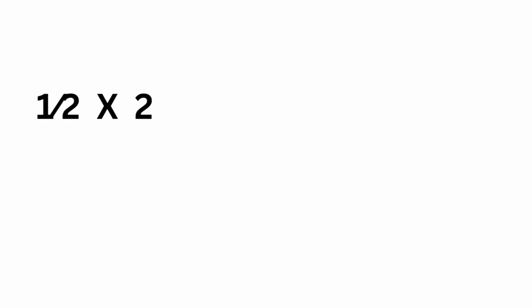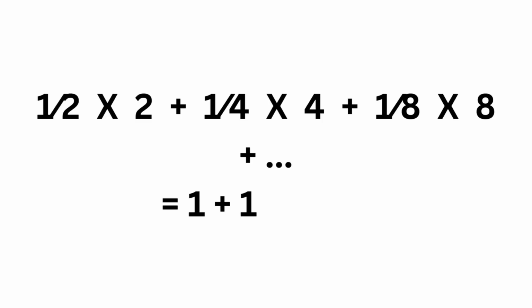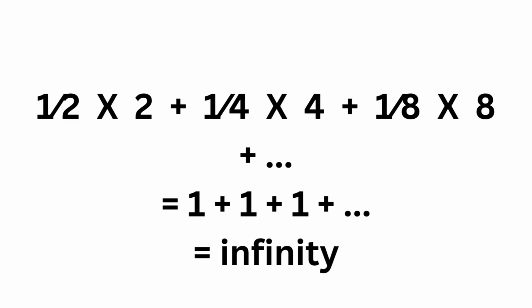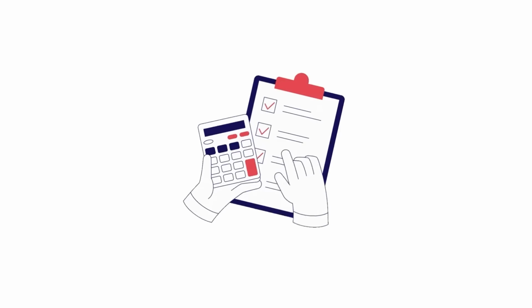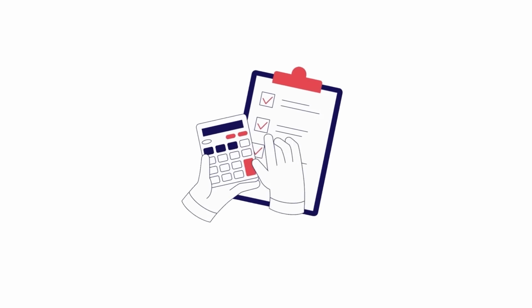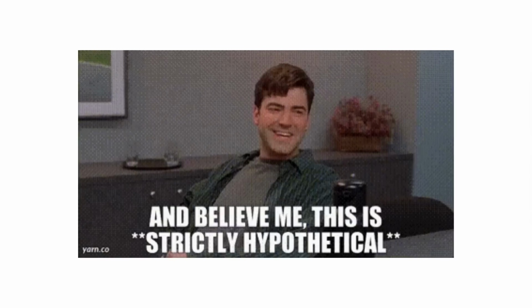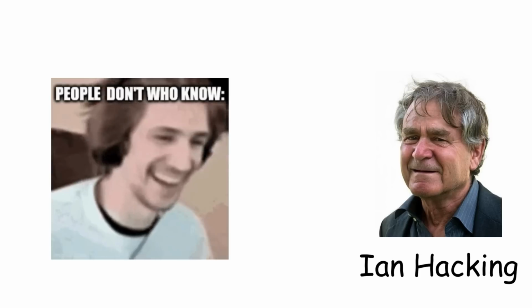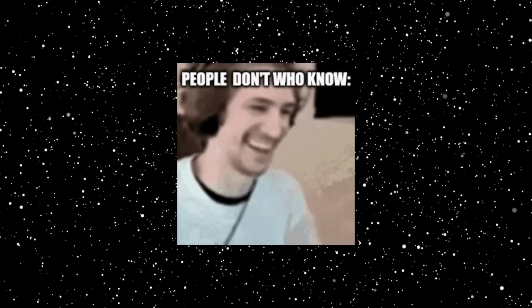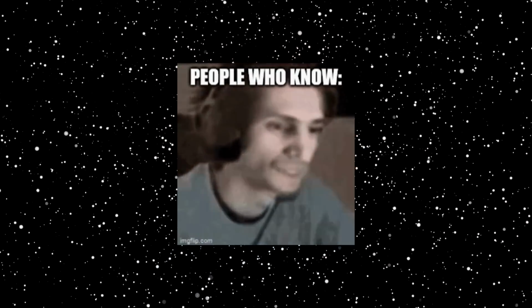We can calculate the expected value by multiplying each payout by its probability and adding the results together. 1/2 times 2 plus 1/4 times 4 plus 1/8 times 8 is the same as 1 plus 1 plus 1, and this is the same as infinity since it will keep going on. Now, what would be a fair cost to play this game? Hypothetically, no matter the cost, even if it was $1 billion, the casino always loses. However, according to Ian Hacking, few people would pay even $25 to play this game, which isn't a paradox.